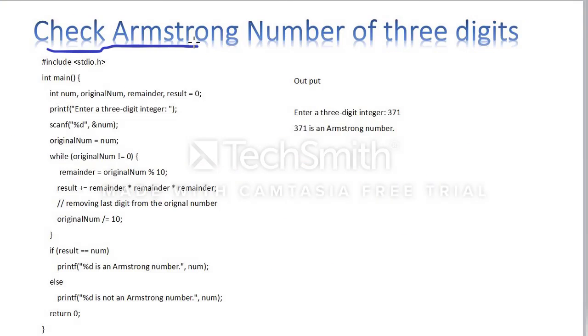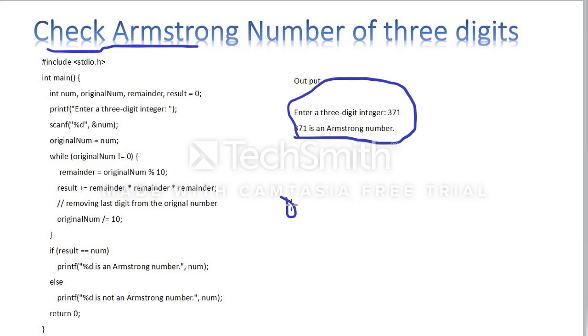Let's see another example. Check Armstrong number of 3 digits. Here I want to implement one program, that is the Armstrong number, to check whether the given number is an Armstrong number or not. First, what is the meaning of an Armstrong number? If you don't know about the Armstrong number, then how can you produce it? That is the main thing.